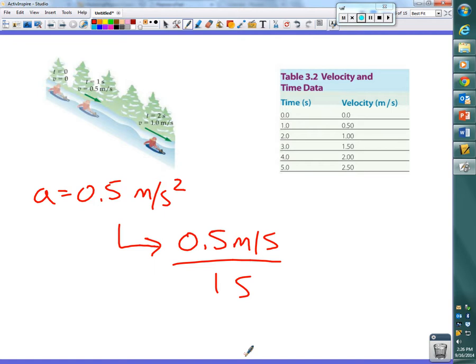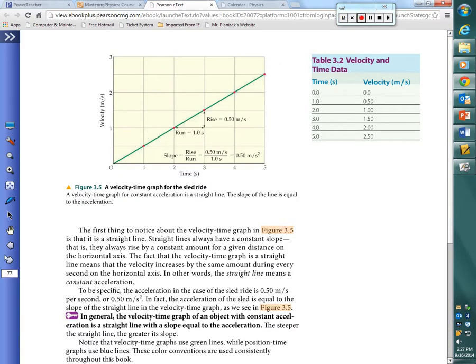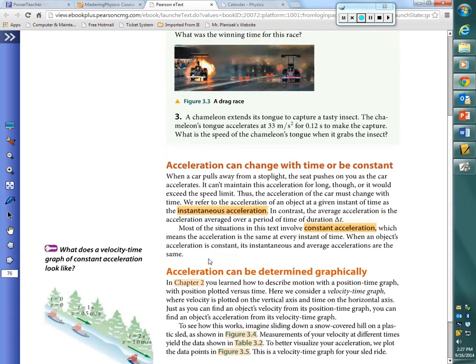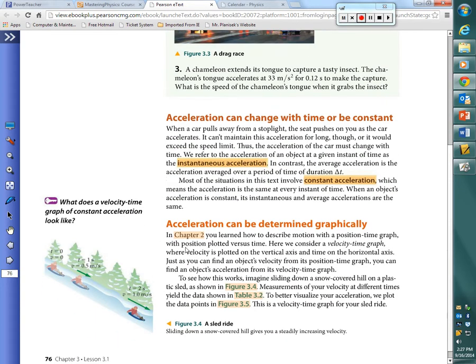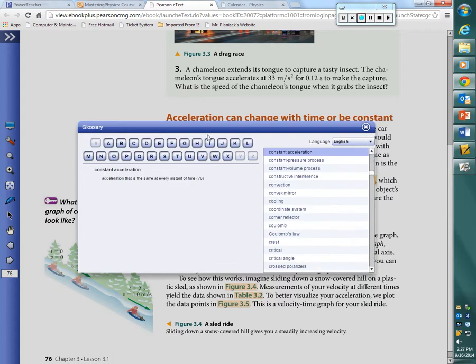It says here in your packet on page 3, also in the book on page 76, this acceleration that we're showing in this picture of the kid with the sled and in the data table on the next page is a constant acceleration, okay? So if I flip it up here, constant acceleration, hopefully in a kind of a duh moment, right? It says that the definition of constant acceleration is acceleration that is the same at every instant of time.